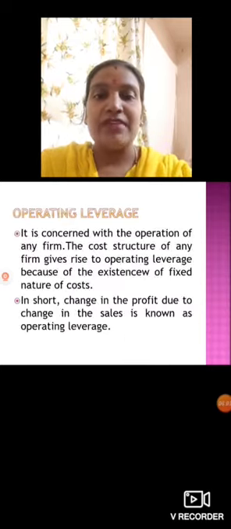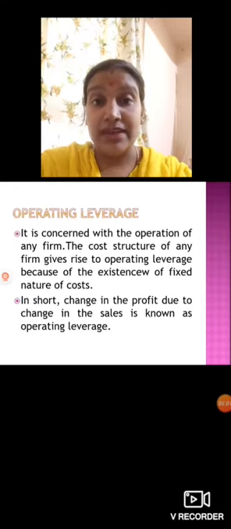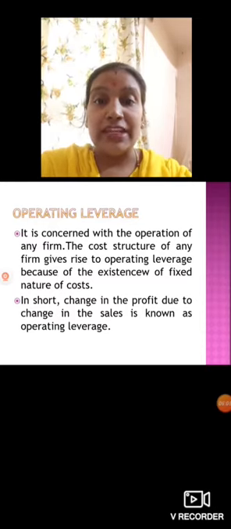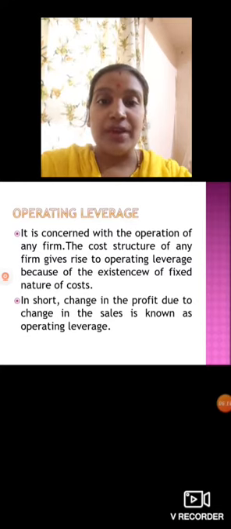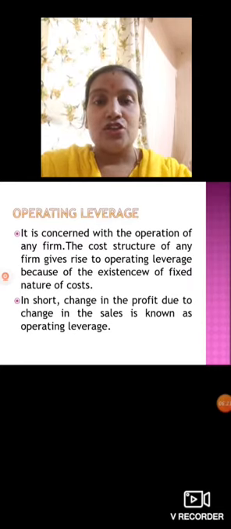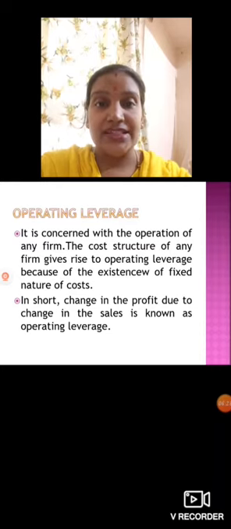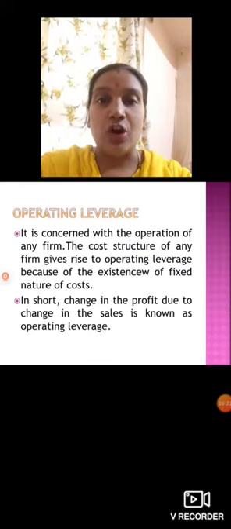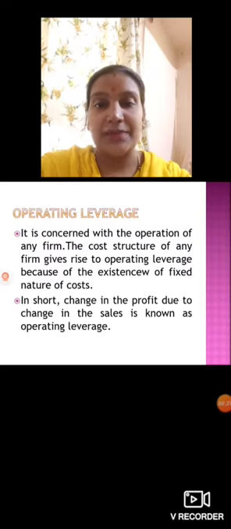So the next leverage we have is operating leverage. On this you have problems to solve. It is concerned with the operation of any firm. The cost structure of any firm gives rise to operating leverage because of the existence of fixed cost. So in operating leverage, we are going to concentrate mainly on earnings or EBIT, earnings before interest and tax. Before paying the interest and tax, only with the operating activities, only with the operating cost, how much profit or how much earnings the company is having.